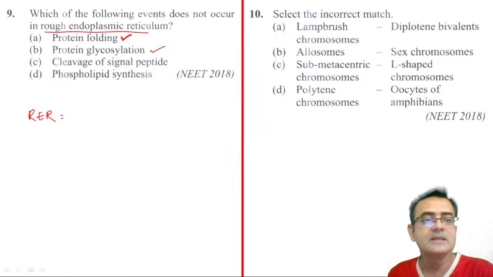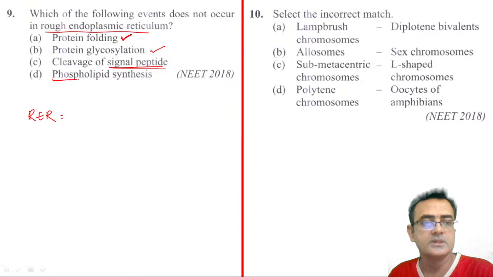Then cleavage of signal peptide, yes, cleavage of signal peptide is also there, right? This is the protein targeting. So the signal for the protein targeting is cleaved here, before it enters into the Golgi apparatus, right? Fourth choice, phospholipid synthesis.